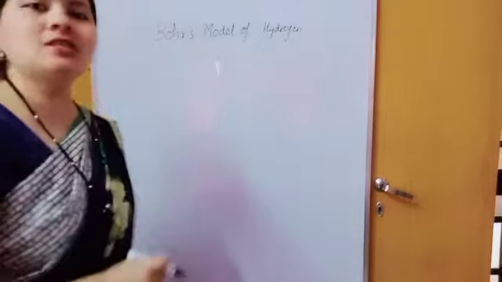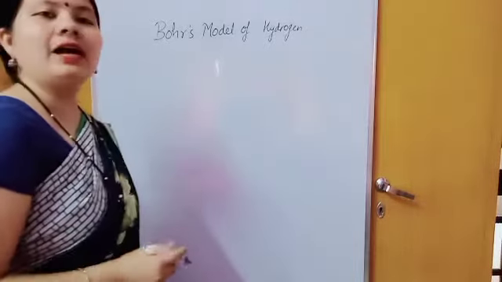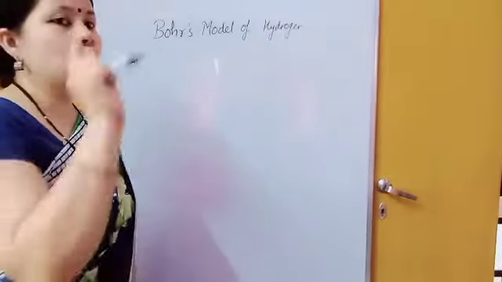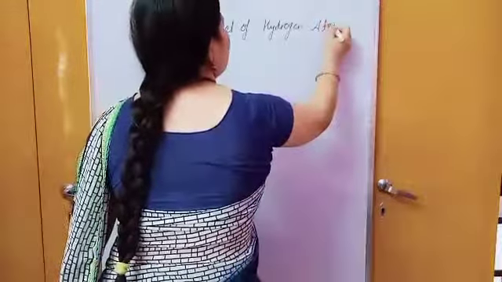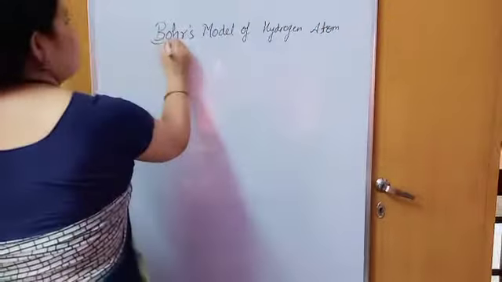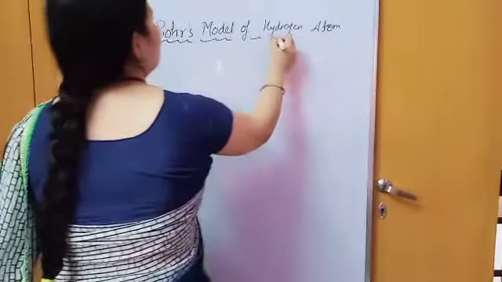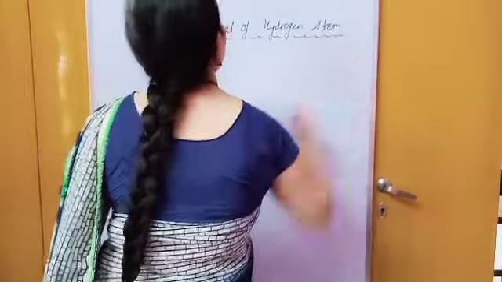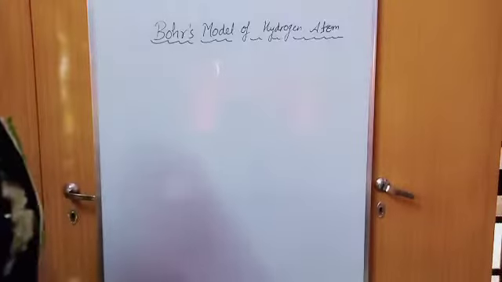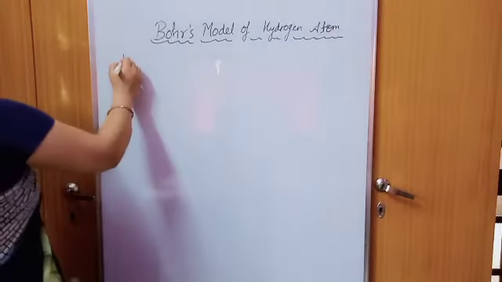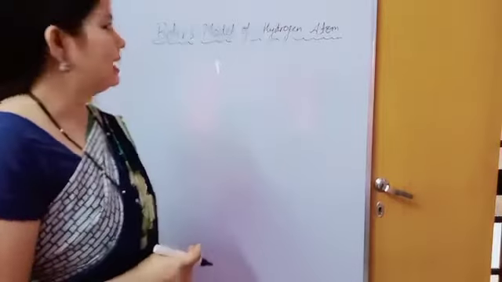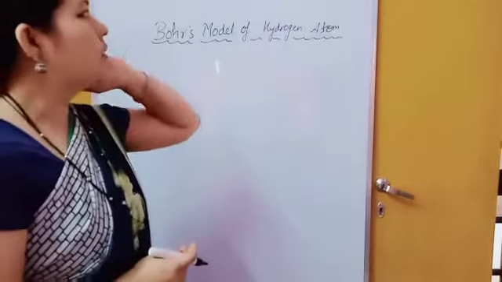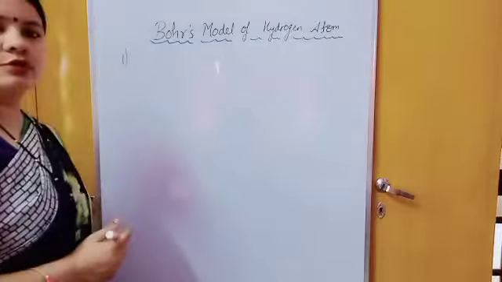Because this is valid for hydrogen and hydrogen-like atoms in which only one electron is present. He successfully explained both things, the stability of atom as well as the spectrum of hydrogen atom.